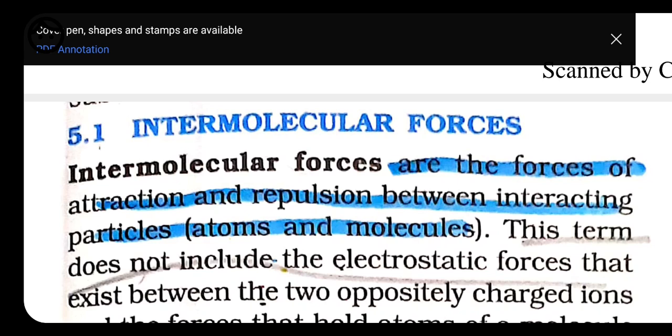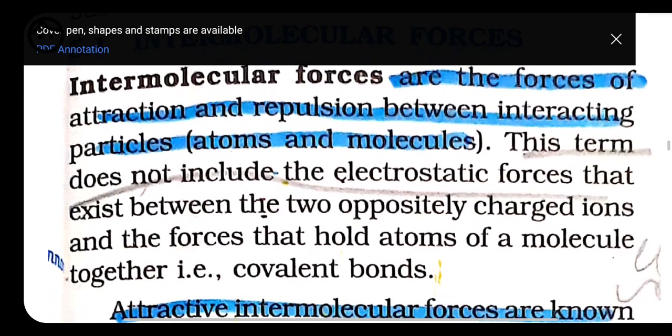That's why this force is weaker than the electrostatic and the covalent force. Here we will be discussing the intermolecular force of attraction only. Intermolecular force may be a force of attraction and repulsion, but in this chapter we will be discussing the intermolecular force of attraction. The forces between the molecules of a substance are known as intermolecular force.